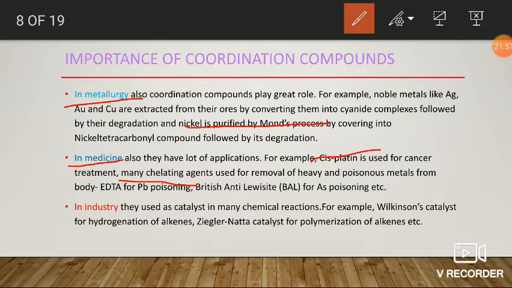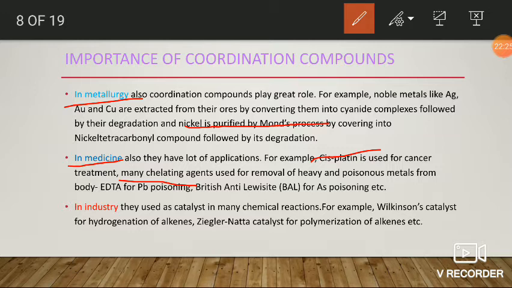as well as some other complex compounds that are also used for the treatment of different diseases. Generally, coordination chemistry is important. It plays a greater role in chelation therapy. Chelation therapy is the treatment of some specific diseases by using chelating agents.